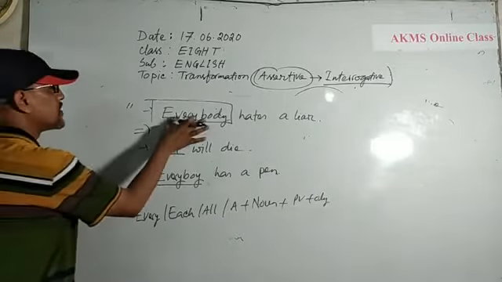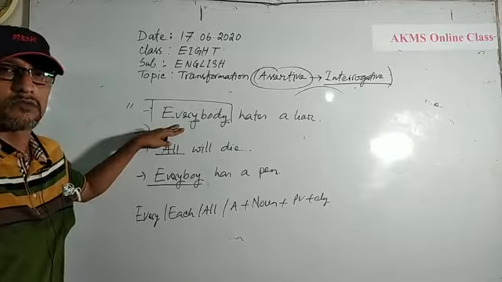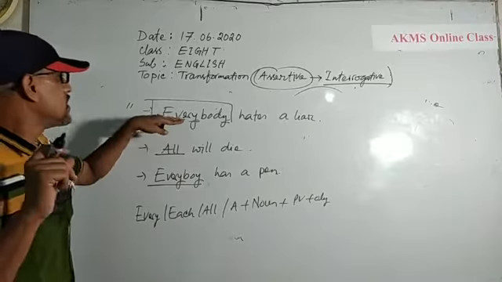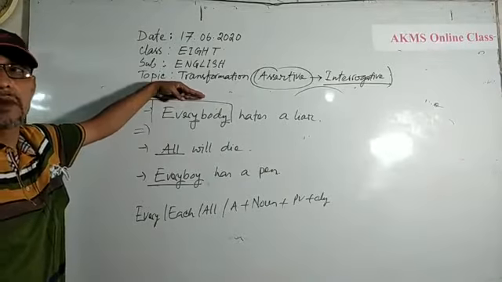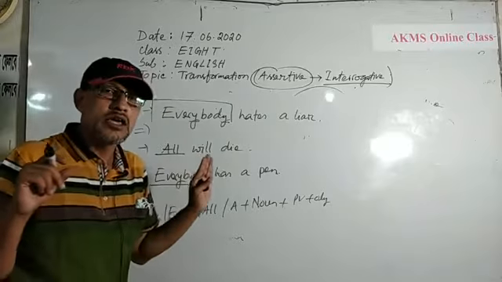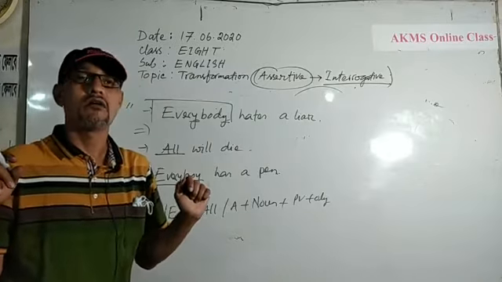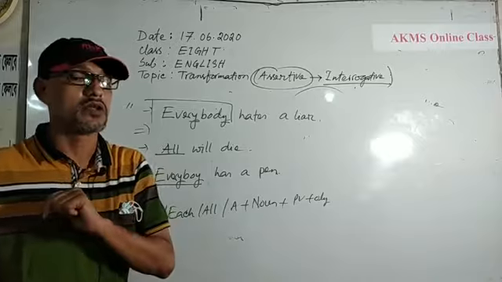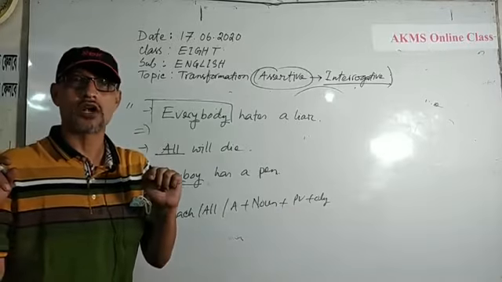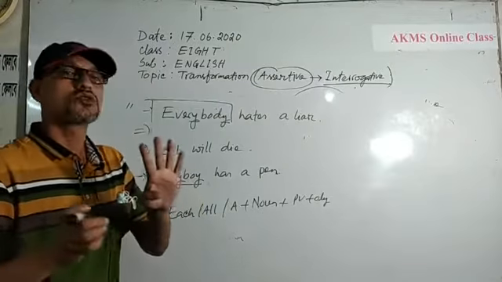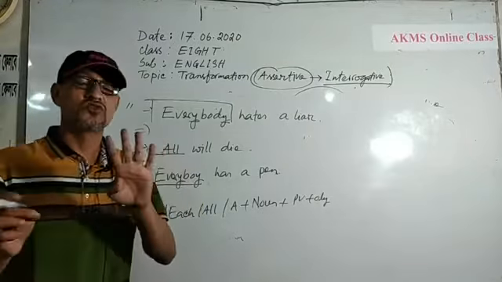Everybody, this subject indicates a person. So, whenever the subject indicates a person, then I will use a personal interrogative pronoun. You know, there are 3 personal interrogative pronouns.